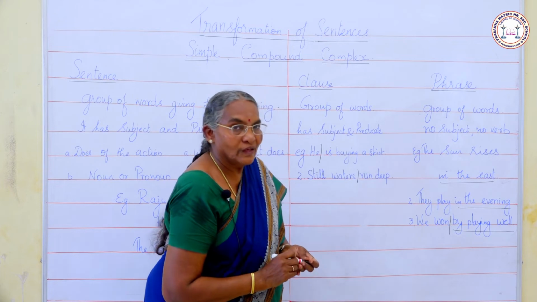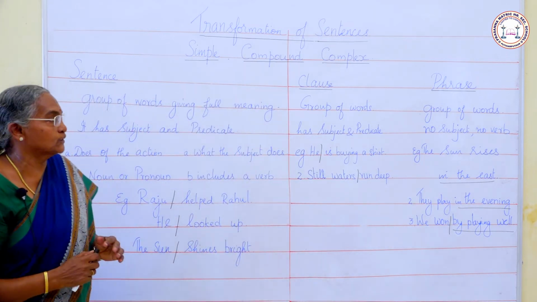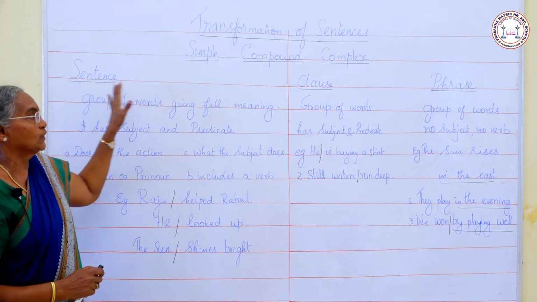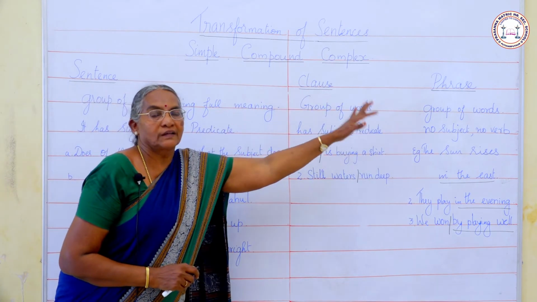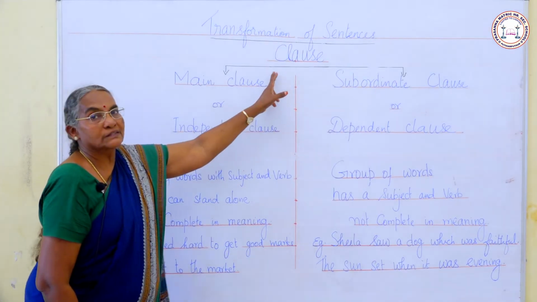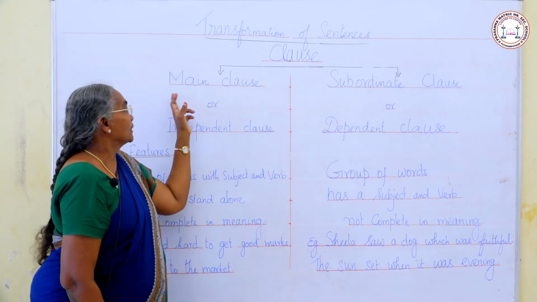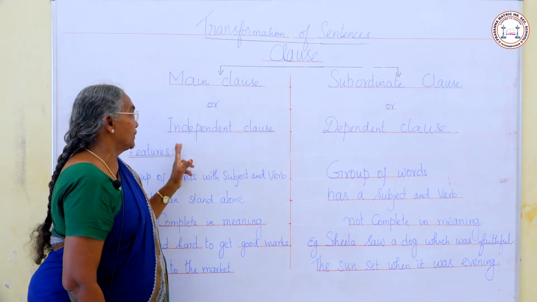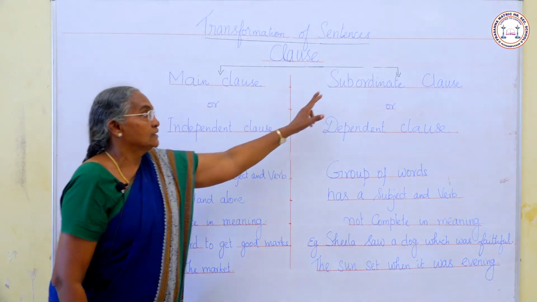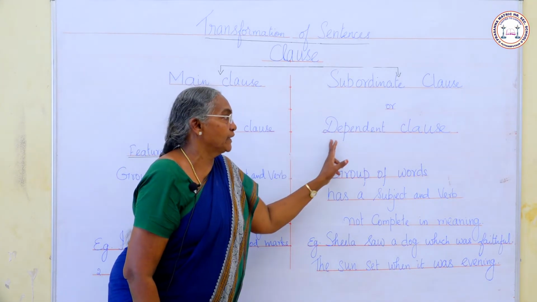Now, I hope you all would have understood what is a sentence, what is a clause, and what is a phrase. Clauses can be divided into two major groups. They are main clause or independent clause and subordinate clause or dependent clause.